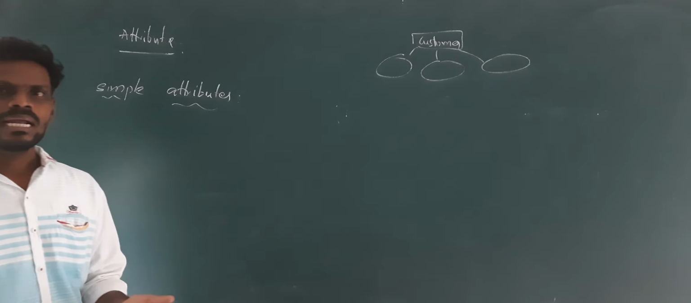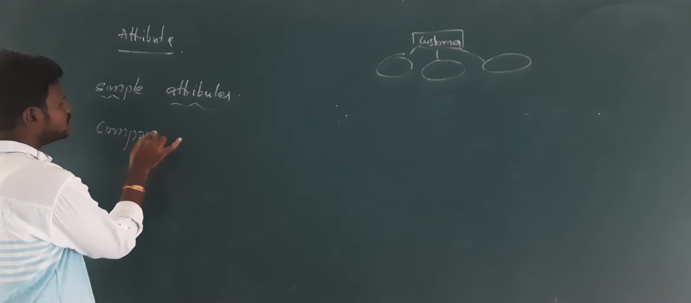One more example: address. If you have an address column, this address column can be categorized again. Address can be divided into city, colony, pin code. We can divide them into pieces, but age cannot be divided into pieces. Such attributes are called simple attributes, and those attributes which can be further divided into pieces are called composite attributes. What are composite attributes?